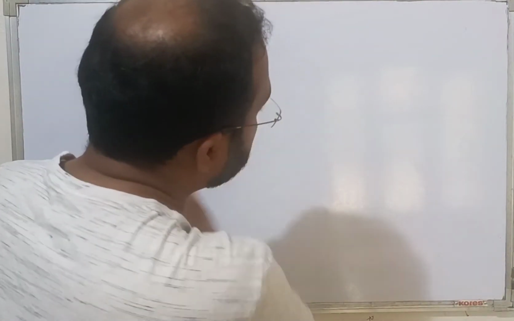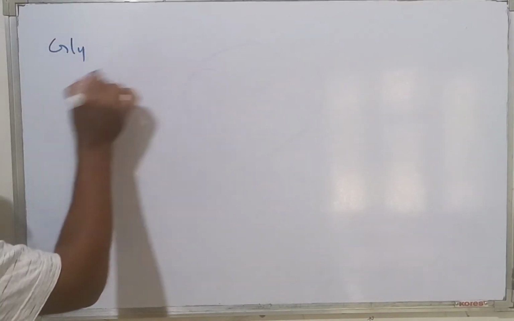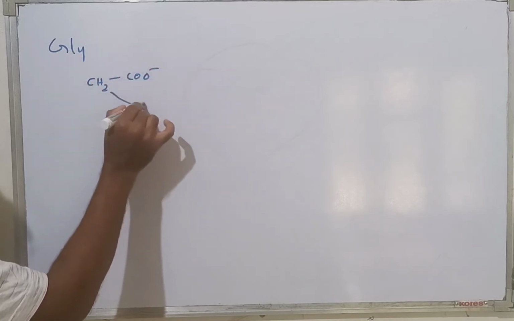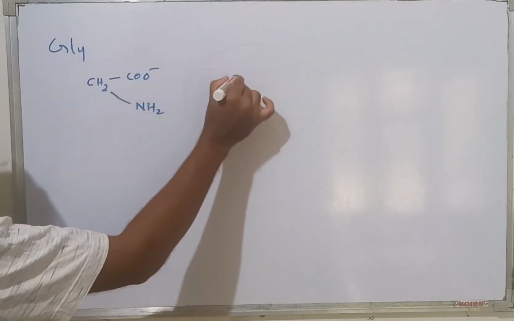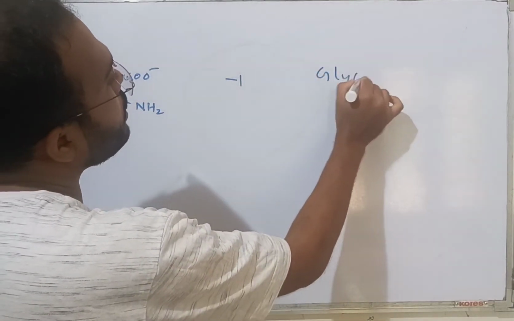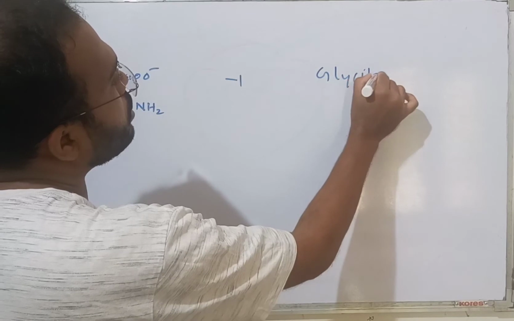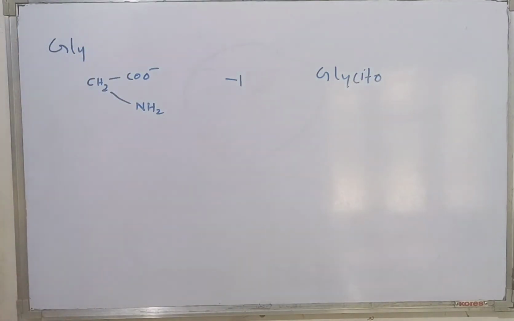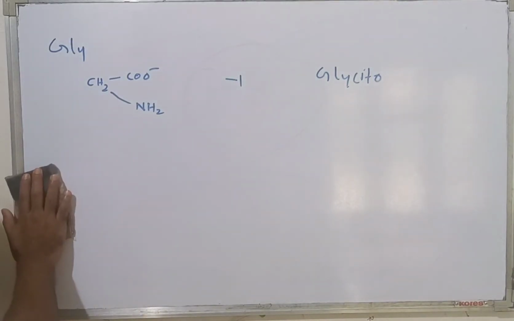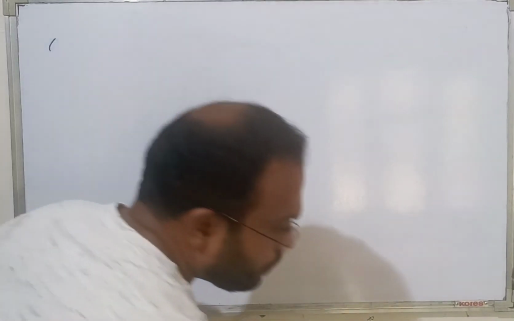This kind of ligand is glycinato. The structure is NH2CH2COO minus. Charge is -1. The name is glycinato. It's also bidentate. Now let us go to some other ligands.